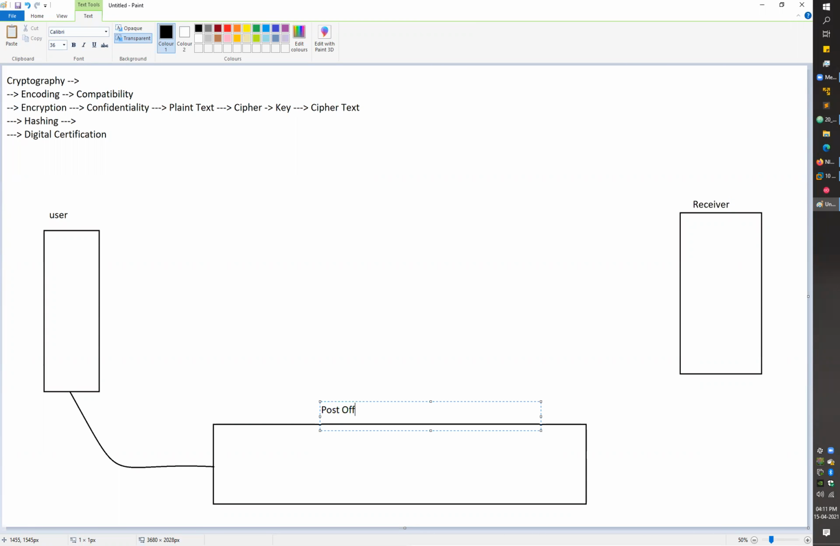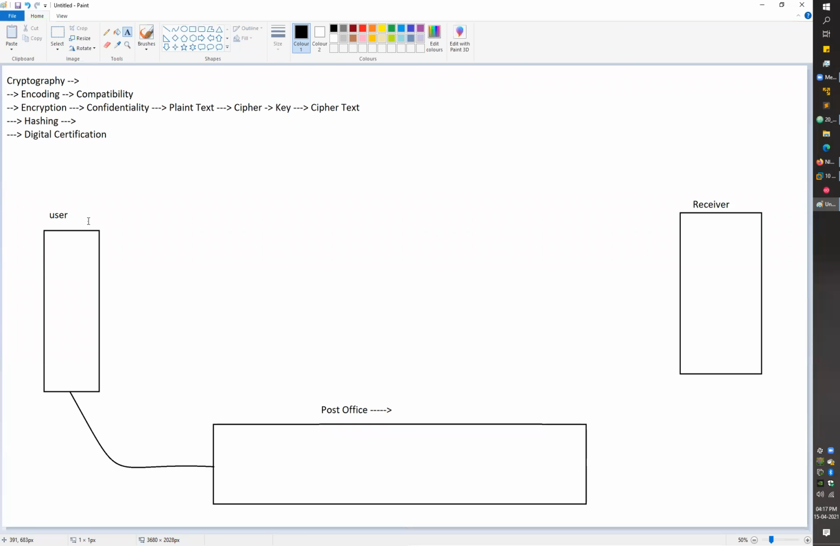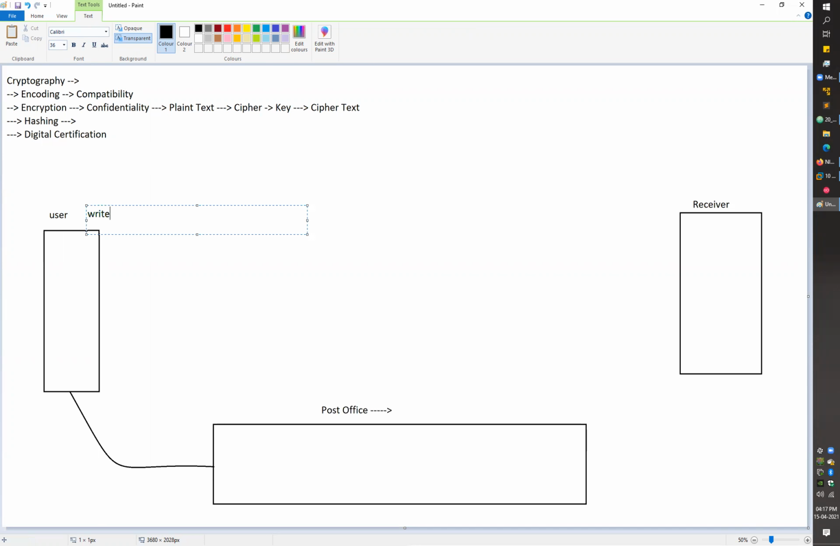So what a user will do, user will just send a message, or you can say the user will write a letter to the receiver, right? He will send that letter, or you can say he will drop that letter into a post box, or you can say post office, and your postman will just transmit that letter, or you can say forward that letter to the receiver. So that was the normal situation, right?